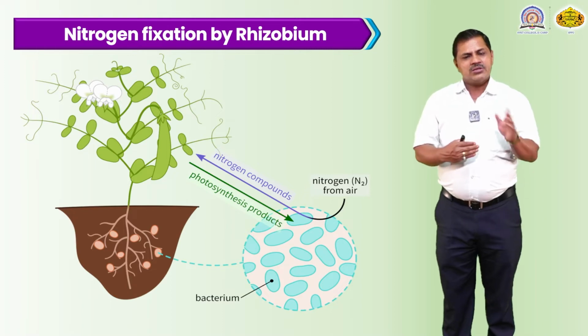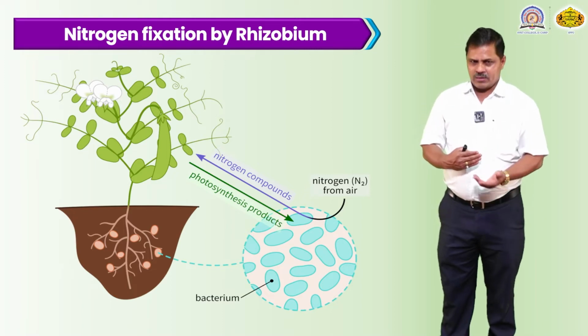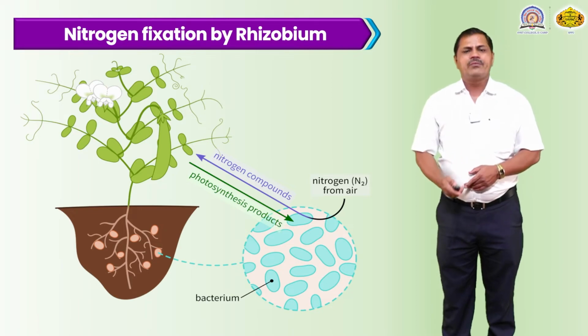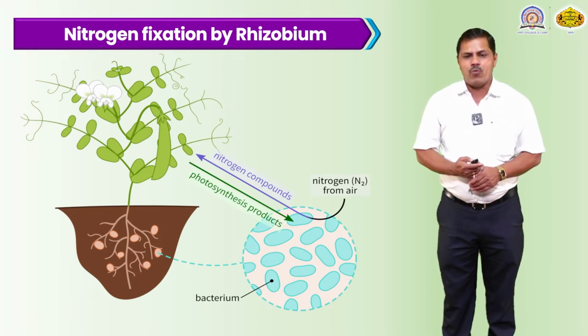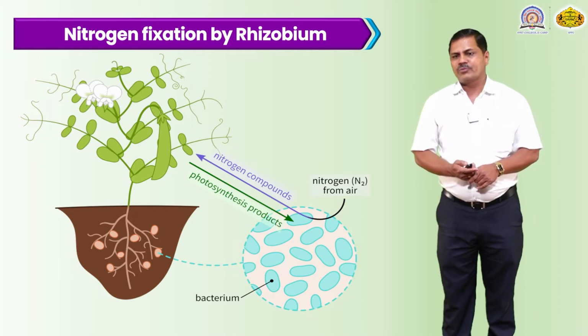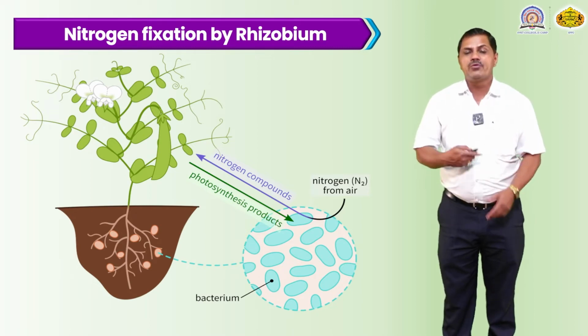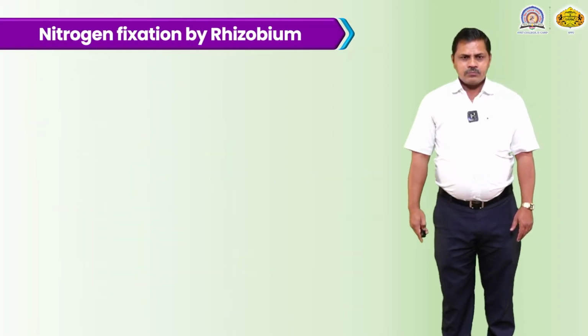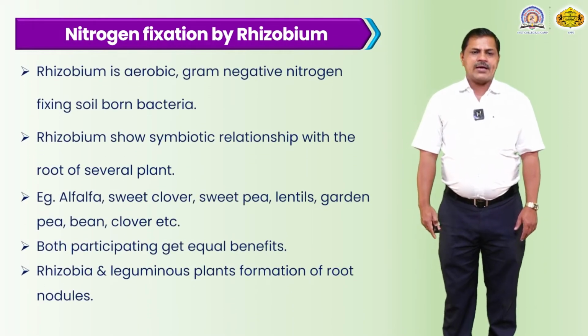This is also a process of the nitrogen cycle, the fixation of gaseous nitrogen by the rhizobium. It is very useful for nitrogen compounds, photosynthesis product formation, and different types of DNA and RNA formation. These nitrogen molecules can be utilized by all green plants. Then, nitrogen fixation by the rhizobium.